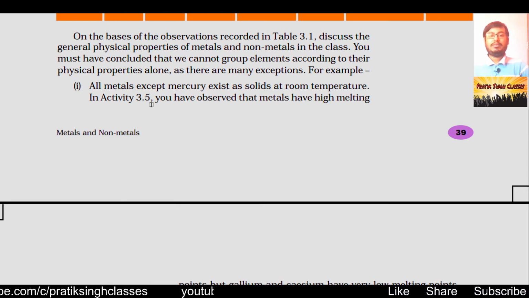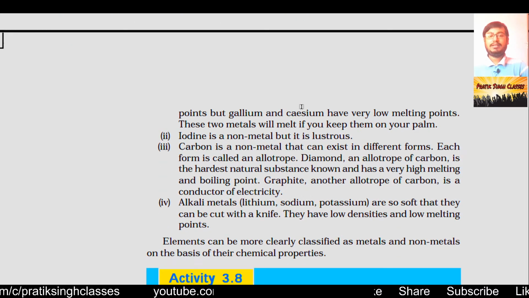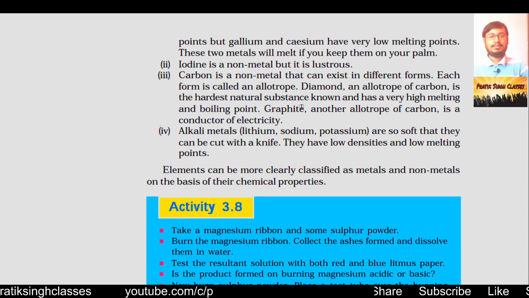In activity 3.5, we observed that metals have a high melting point, but gallium and cesium are metals which have a very low melting point. If you put them on your palm, they will start melting.